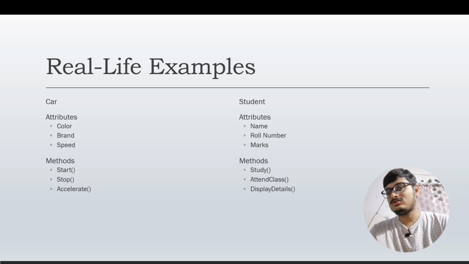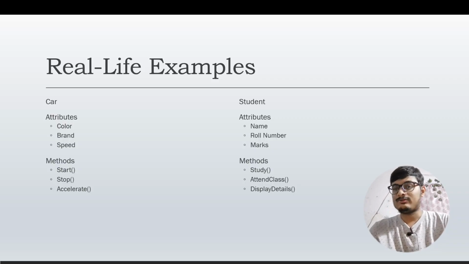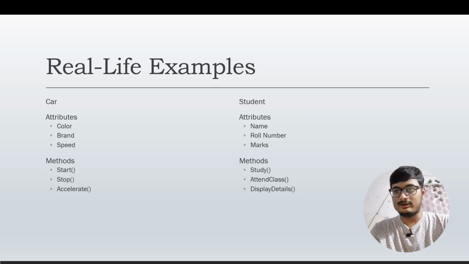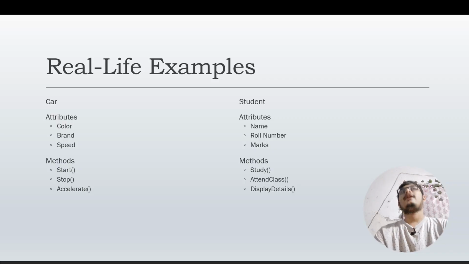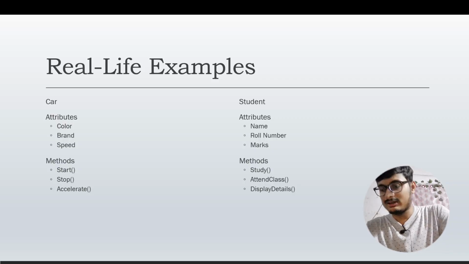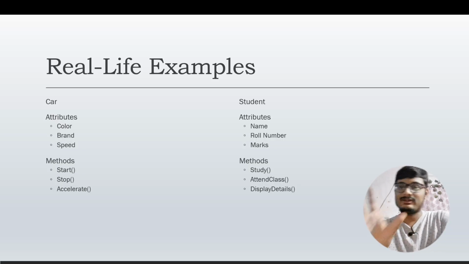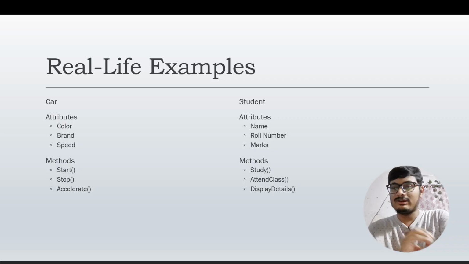The other example is student. We have discussed this. Here are some of the attributes. The attributes are name. Every student in this world has a name. Then there's a roll number. When we go to school, it is very inconvenient for the school to use name for identification, because multiple students can have the same name. So we use roll numbers.